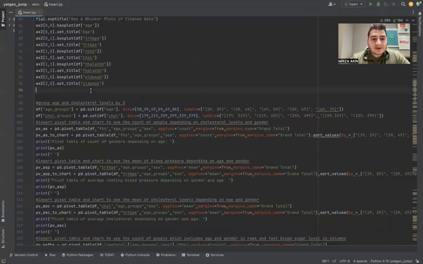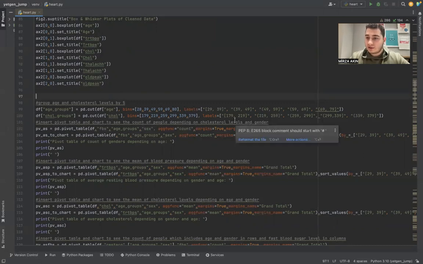Firstly, we can start the analysis by creating pivot tables, as I thought. We inserted several pivot tables, which help a lot in grouping and analyzing data. Firstly, we group age and cholesterol levels, which have a high range, to view them in a single table. So we group by 5, such as 29, 34, 39, 49 for age, and 179, 210, and so on for cholesterol levels.